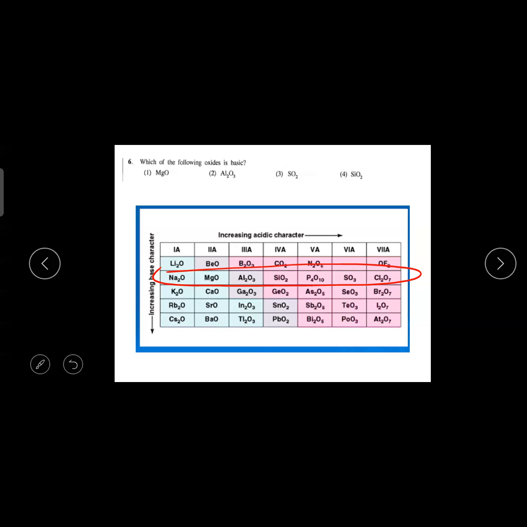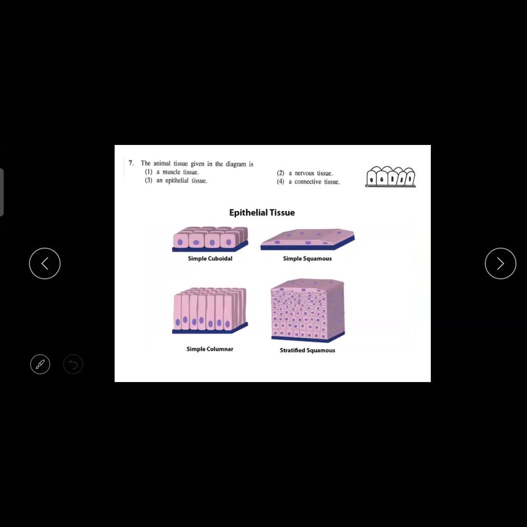Okay, I'll move to the next one. The animal tissue given in the diagram is, okay, in the diagram they have given a tissue. So what is this tissue? They have not given anything, they have just given the cells. How to identify this? There is one basic character. It is all lying on one membrane. What is that membrane called? Can someone tell me the answer?